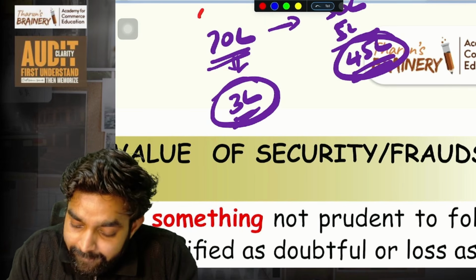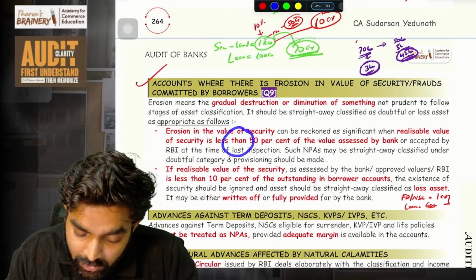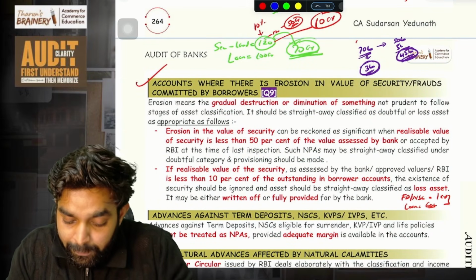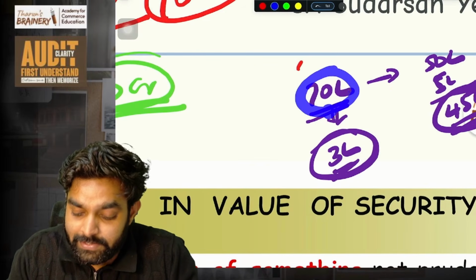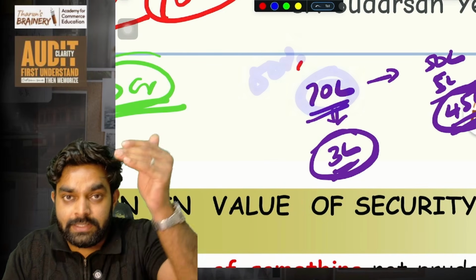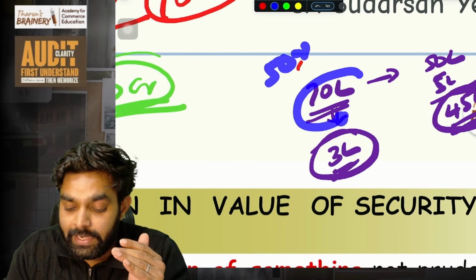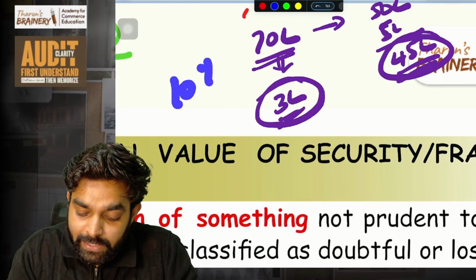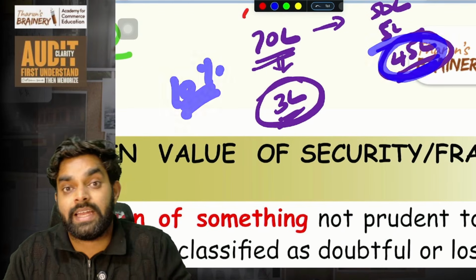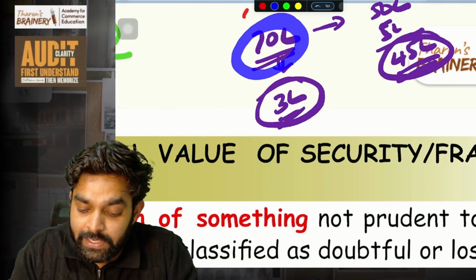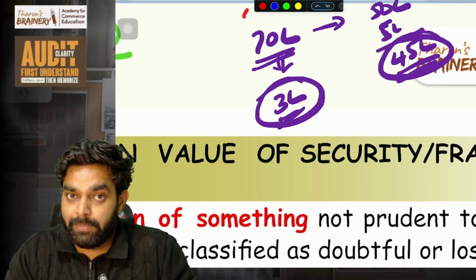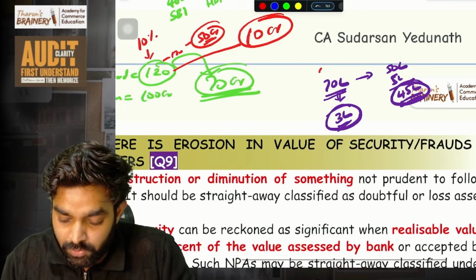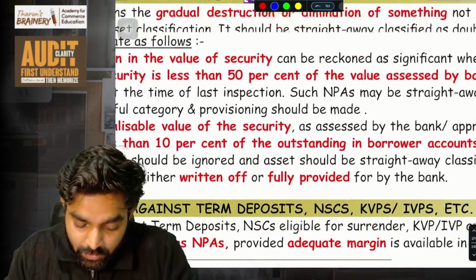In the first case, you are comparing the 50% reduction in value with the 70 lakh. Is it less than 50% of this 70 lakh? But in the second case, you are considering whether it is less than 10% of the 45 lakh outstanding balance. The first case is 50% of the initial value assessed by the bank. The second case is 10% of the outstanding balance. So don't consider 10% of the initial value. That is the difference.